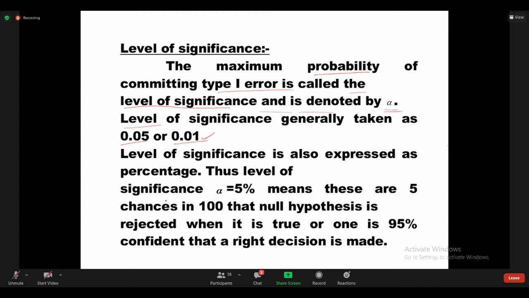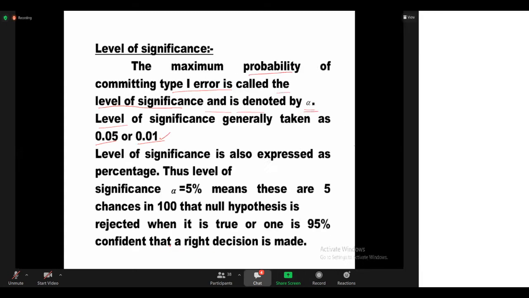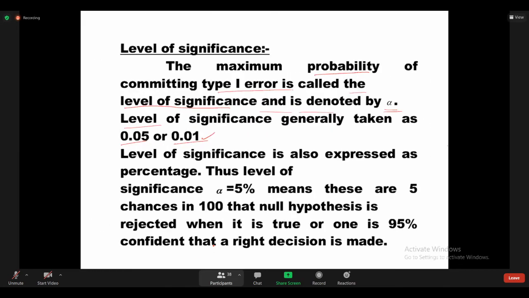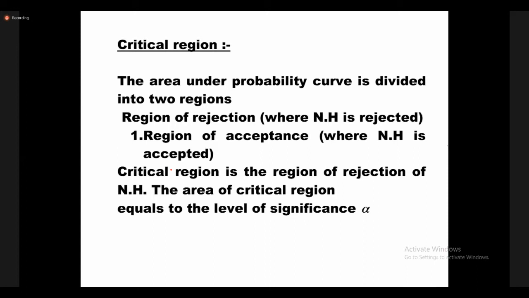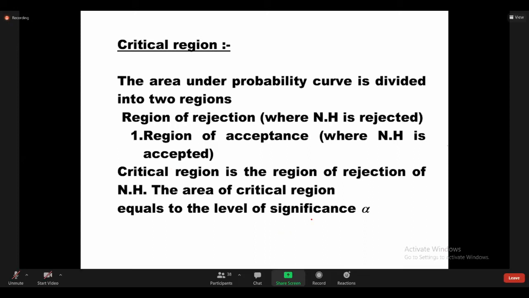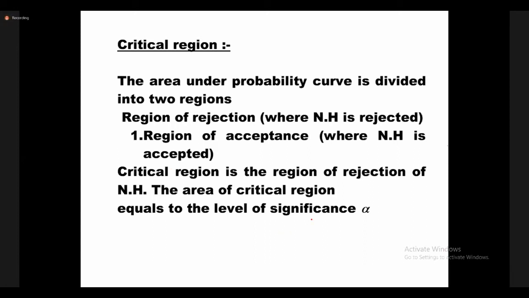The significance alpha is 5%. Alpha by 2 means 0.025. Just remember the definitions. And now, critical region.